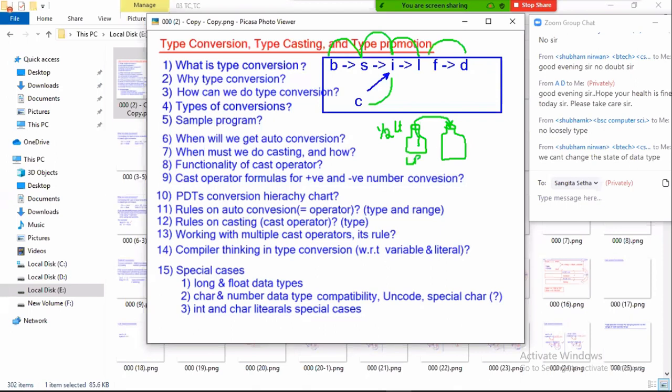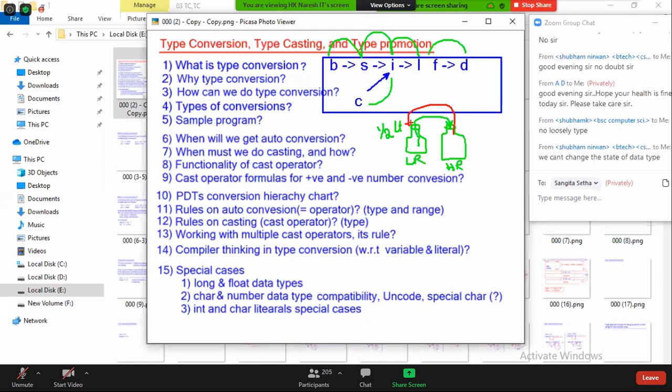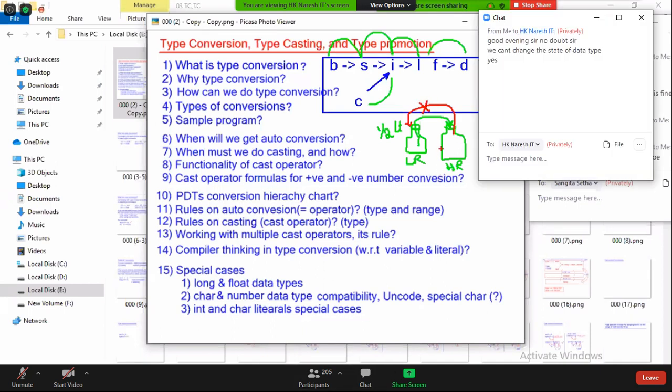This is a lesser range and this is a highest range. Is reverse possible or not possible? Reverse: a 1 liter water bottle I am trying to move to half liter. Possible or not possible? Not possible. Why not possible? Because half liter water is going to lose.